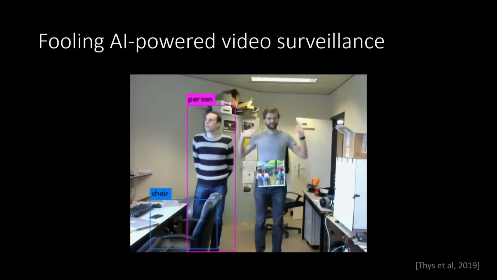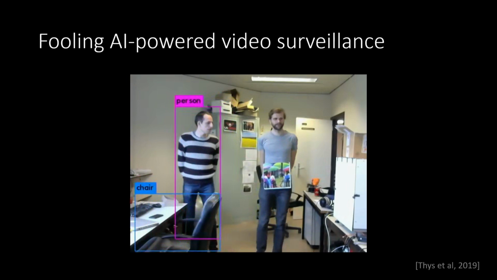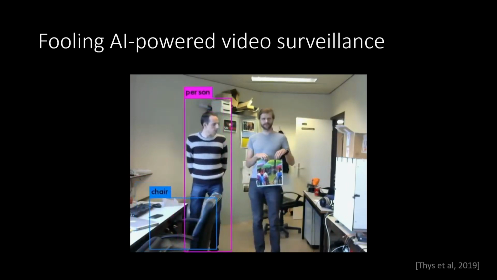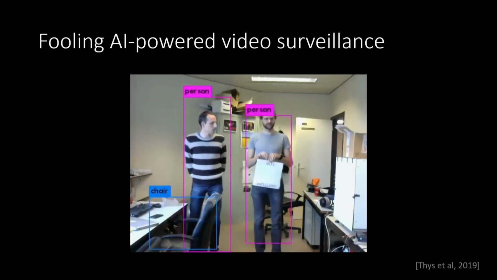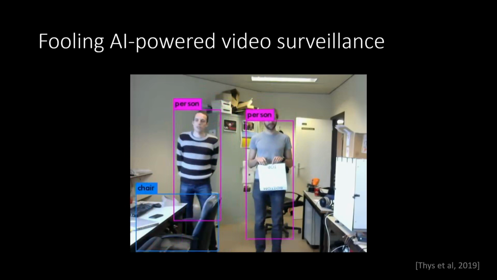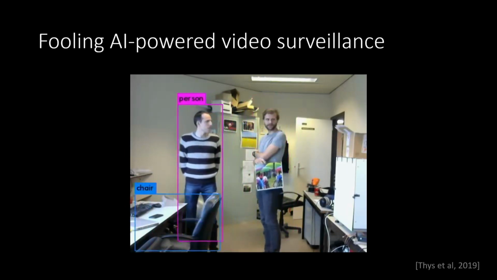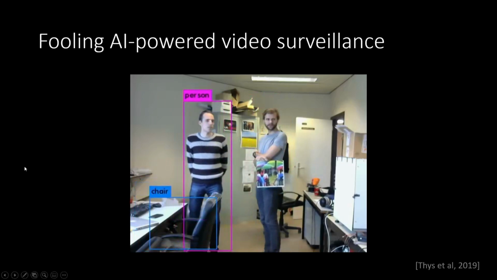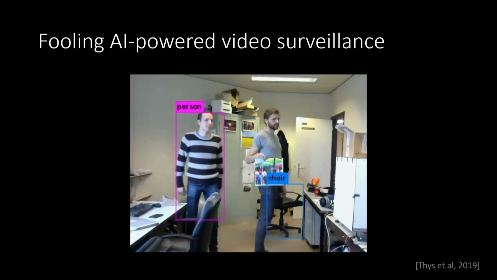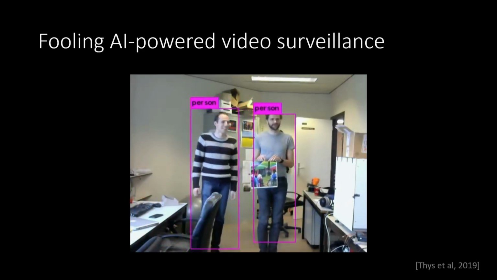Notice that the dude on the right isn't being detected, but the dude on the left is. The dude on the right has this kind of weird square sticker thing in the crotch region. And notice he doesn't even need to move it that far, and already the attack breaks a little bit. Since we're a room full of security researchers, I want you to notice that they have to keep positioning the patch in the right location relative to the rest of their bodies and to the camera. He's also going to pass it over to his friend, and you'll see just where it starts to break and where it starts to work for his friend there.